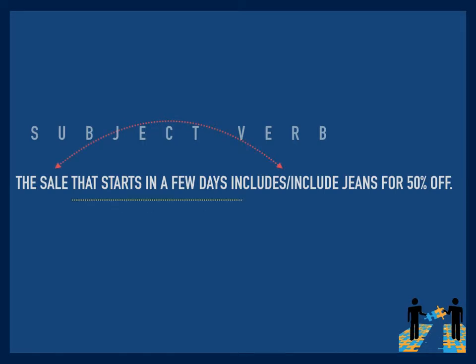The head of the subject is the thing that is being modified or described by another part of the subject. So English grammar books will also refer to this as the complete subject versus the simple subject. But I'm going to use the word head. And when we're trying to find the subject, and when we're trying to make subject-verb matches, we need to make sure that we're locating the head of the subject, the thing that's kind of the boss of the subject, versus the part that is simply describing the head of the subject.